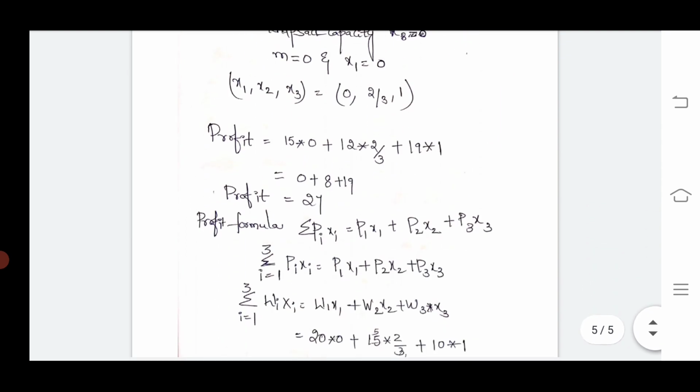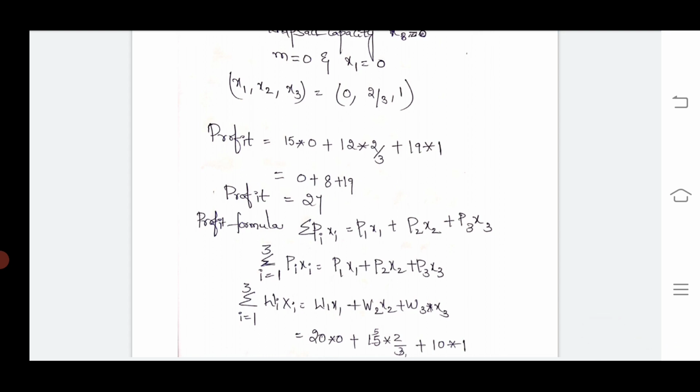You must follow this answer. Here we get a profit of 27. Coming to the weight, with n equal to 3 objects, the summation of i equal to 1 up to 3 of wi xi is w1x1 plus w2x2 plus w3x3.